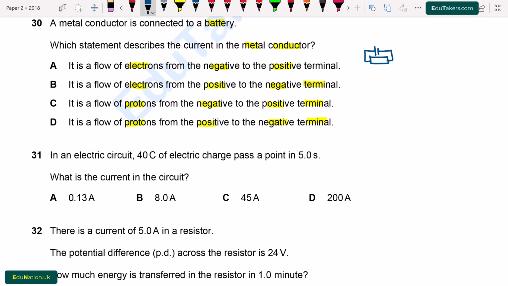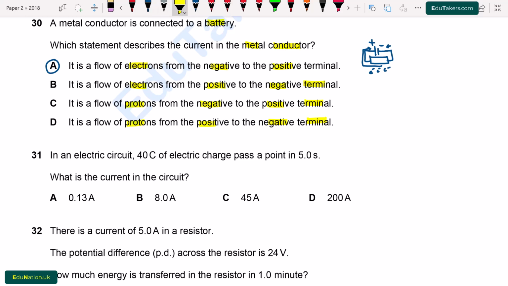So when there are a large number of electrons inside this metal conductor, and this is the negative terminal while this is the positive terminal of the battery, when these electrons reach the negative terminal, they are repelled by this negative terminal of the battery, due to which they move towards the positive terminal of the battery. It means that the current is basically the flow of electrons from the negative to the positive terminal of the battery. So option A is correct.